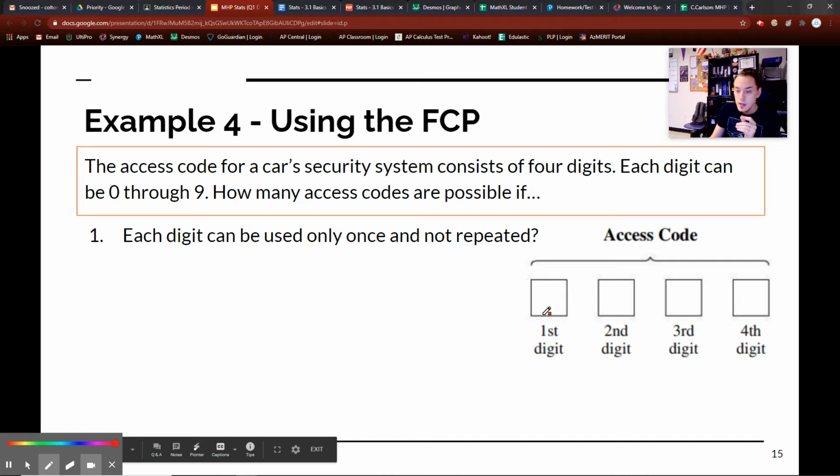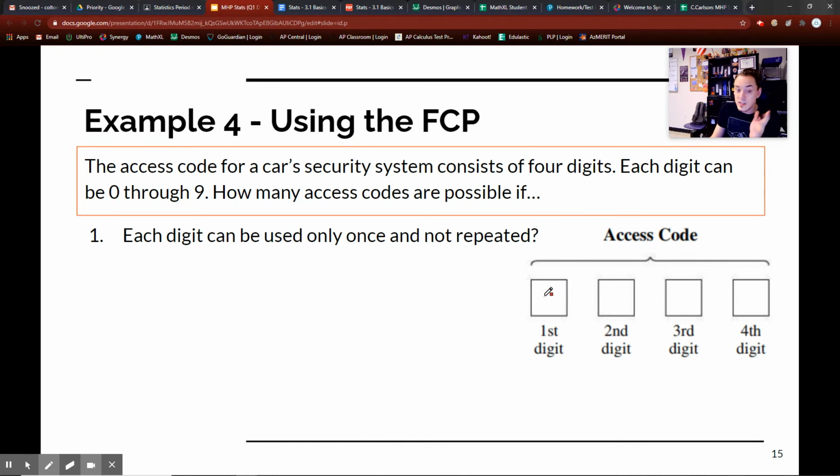What does this mean? Think about it. If I can use 0 through 9, how many is that? You should not be thinking 9. You should be thinking 10, because that includes 0. So 0, 1, 2, 3, 4, 5, 6, 7, 8, 9 gives you 10 digits. So the first one can be used only once and not repeated.